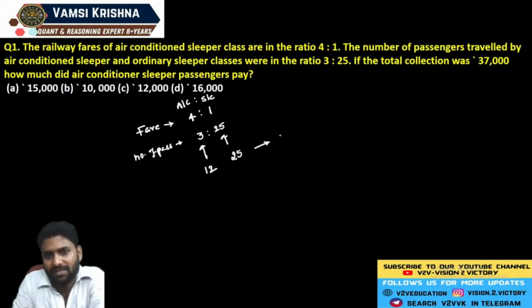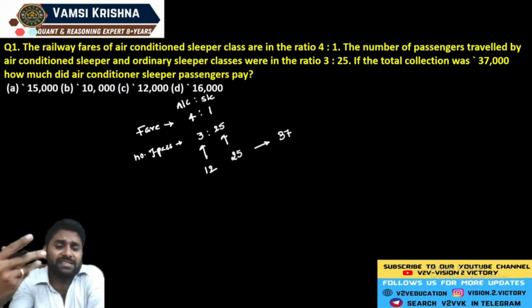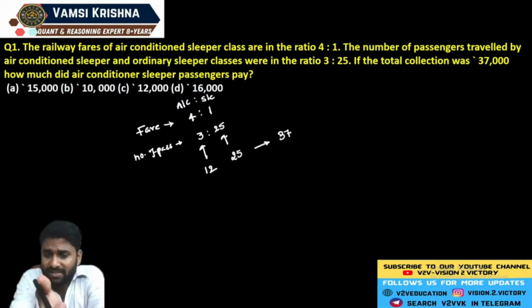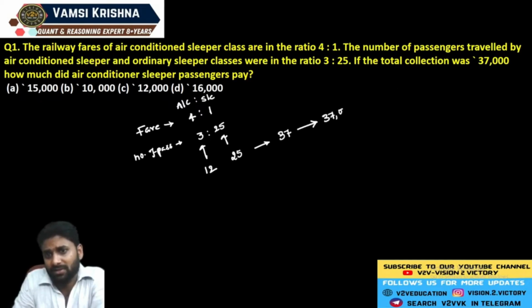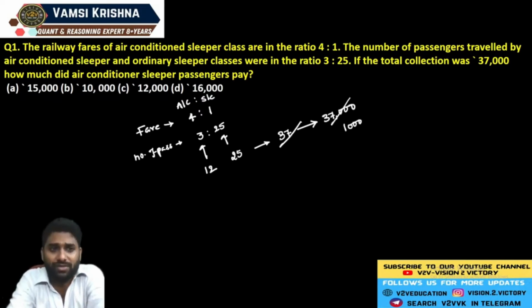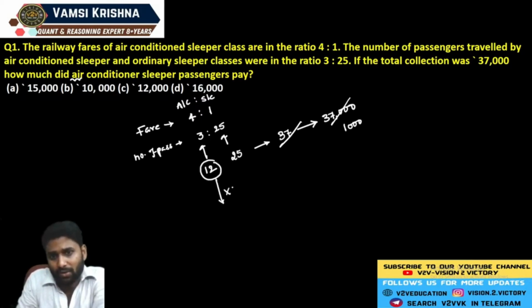Now, what is the sum of these fares? The sum is 37 units, which means 12 units is the part of AC and 25 units is the part of sleeper. The sum of the fare they have given is exactly 37,000. So if 37 units is equal to 37,000, then each unit is equal to 1,000 rupees. Now the question: how much did air conditioner sleeper passengers pay? AC is exactly 12 units and each unit is 1,000 rupees, so you will get 12,000 rupees out of 37,000 rupees.